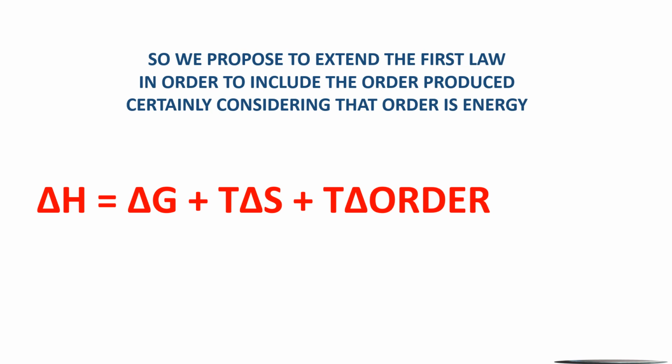So, knowing that we have ordered phenomena that go to disorder from order, we have to include in the second and first law the term order. I propose that it is included like this. Delta H, the total energy, is divided between the energy available for work, entropy, and the order that is formed.